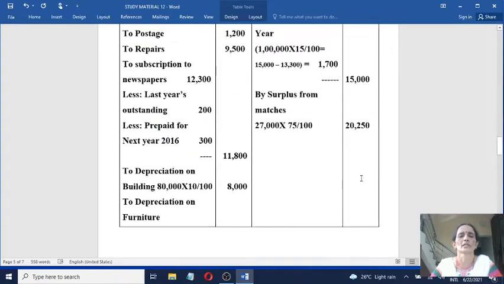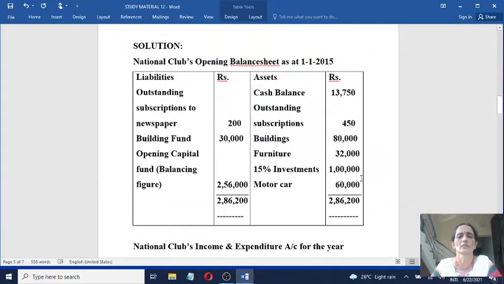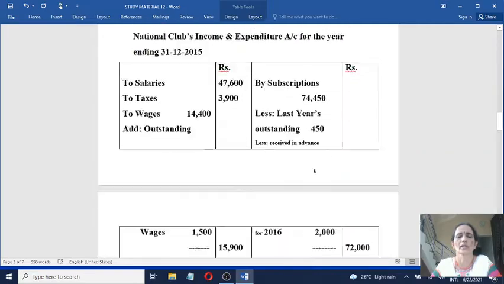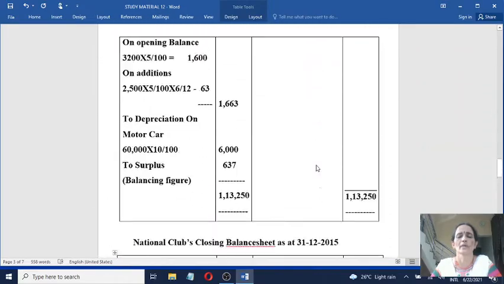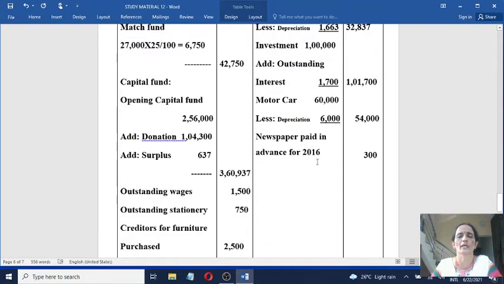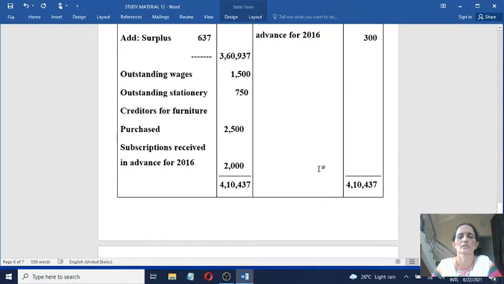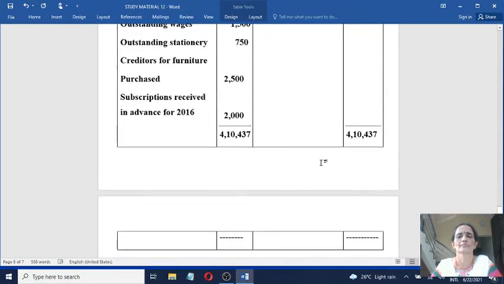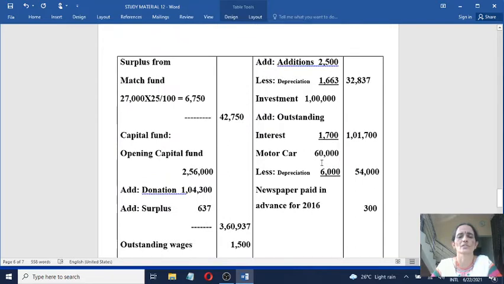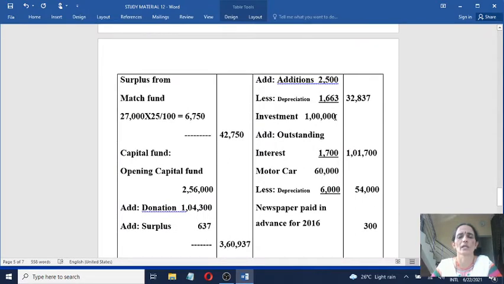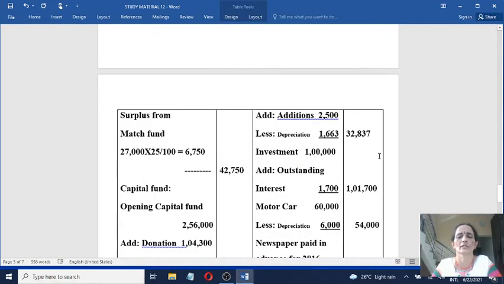Thereafter, next item you see, 15% investments, record it on the asset side. 15% investments 1 lakh, add outstanding interest 1,700. So total to the outer column 1 lakh 1,700.